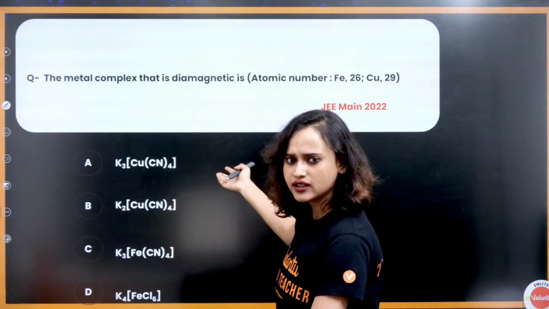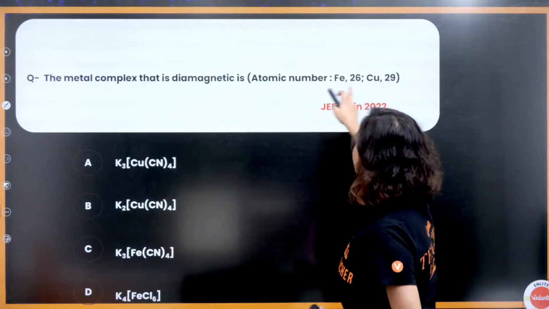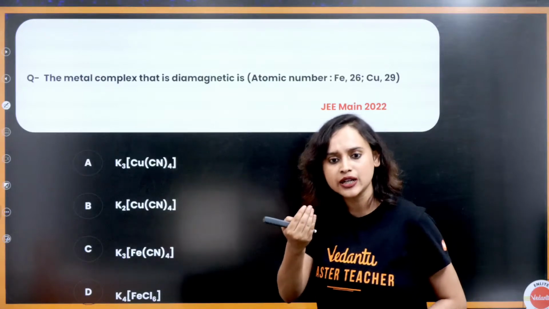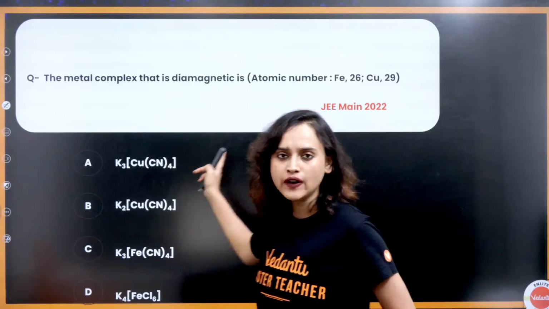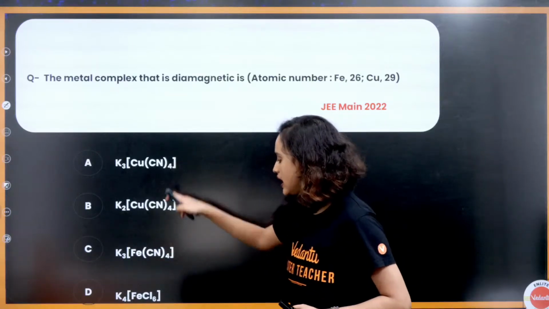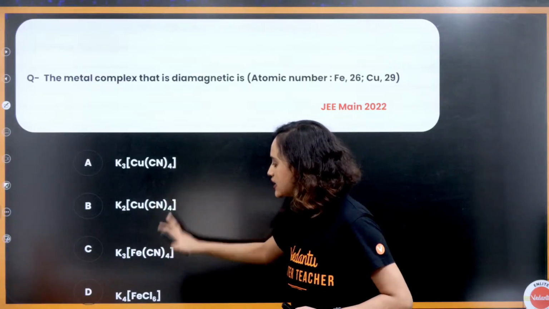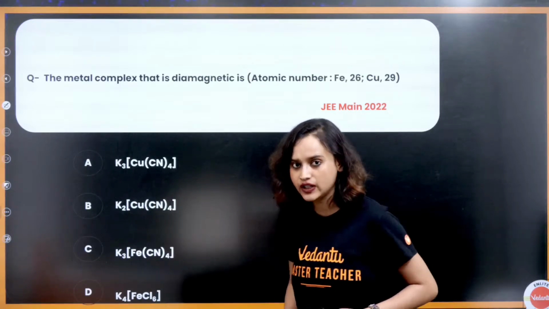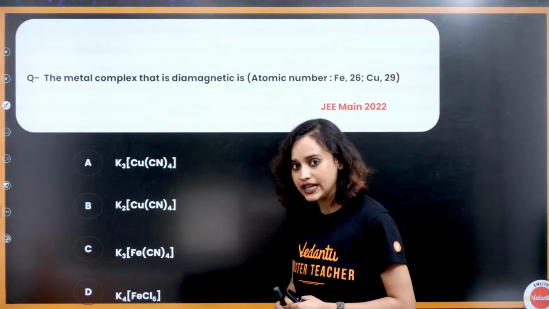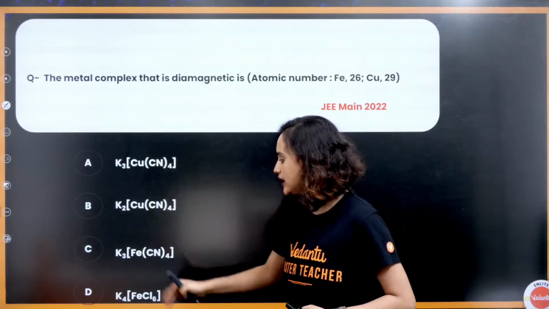We can do this, right? This we can easily do. The atomic numbers are also given, bacha, so it is becoming even easier. You have to find the atomic number, find the oxidation state, then look at what the ligands are. CN is a strong field ligand. Cl is the only weak field ligand. CN will definitely cause pairing, and all of them are 3d series, copper, iron.